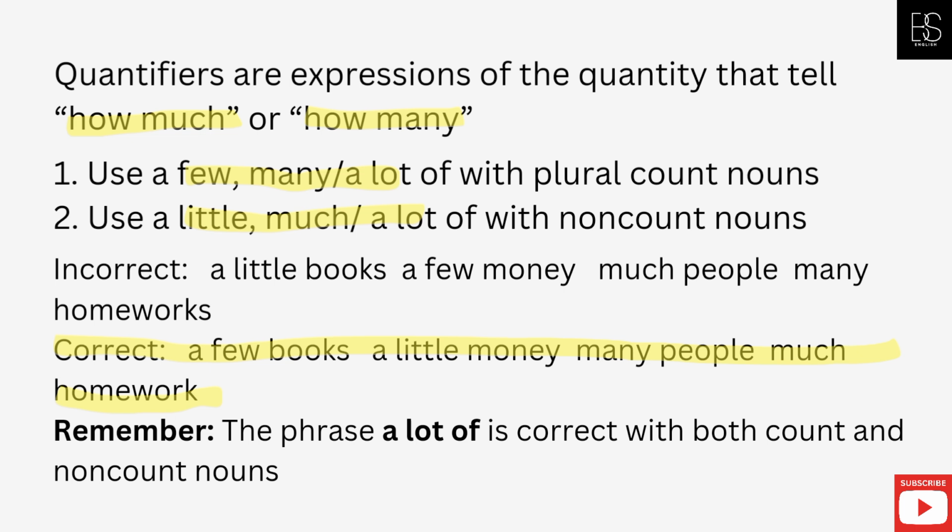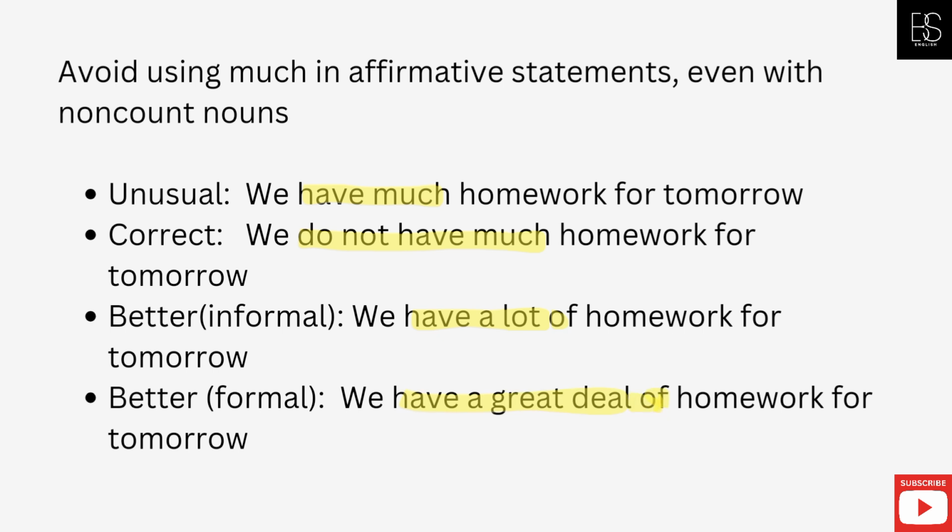Incorrect: A little books, a few money, much people, many homeworks. Correct: A few books, a little money, many people, much homework. Remember, the phrase a lot of is correct with both count and non-count nouns. Avoid using much in affirmative statements, even with non-count nouns.